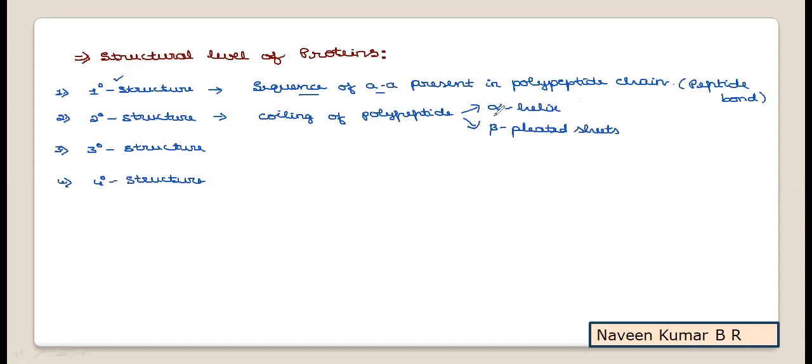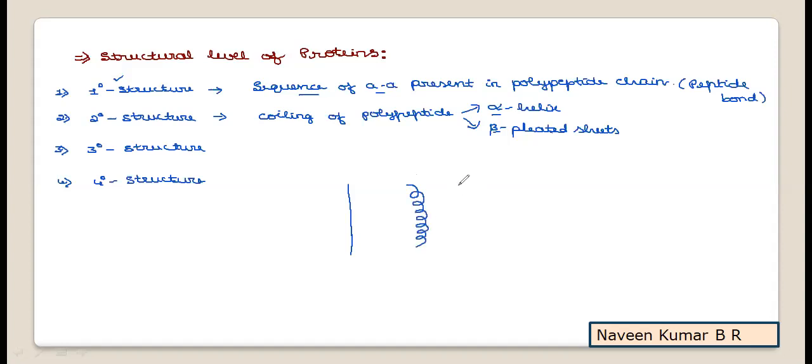So alpha helix and beta pleated sheets are the secondary structures formed by the polypeptide chain. That means once the growing polypeptide chain is taken, for example, if you assume this is a linear polypeptide chain, just to assume, we'll take this as a given polypeptide chain. As it is growing, it will undergo coiling.